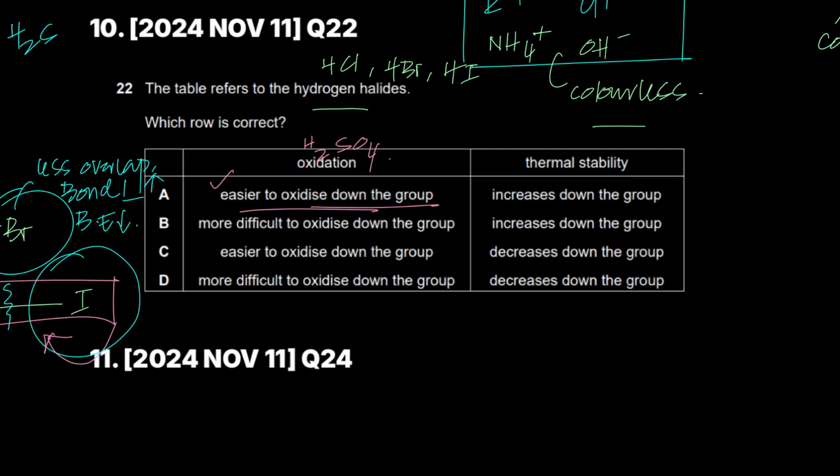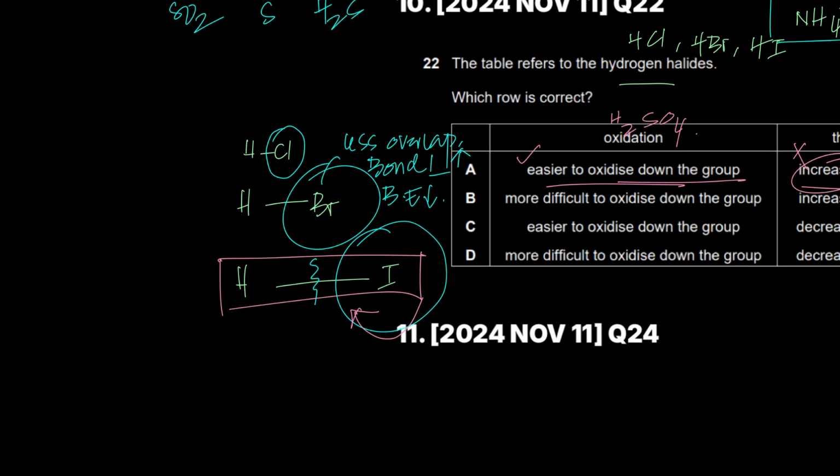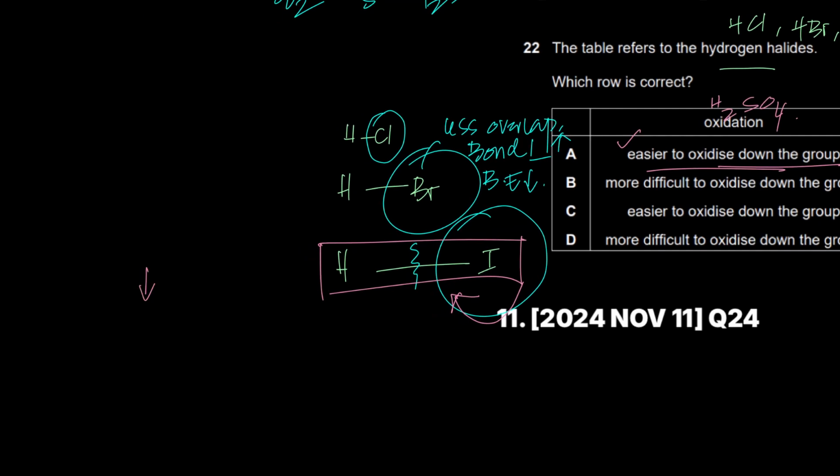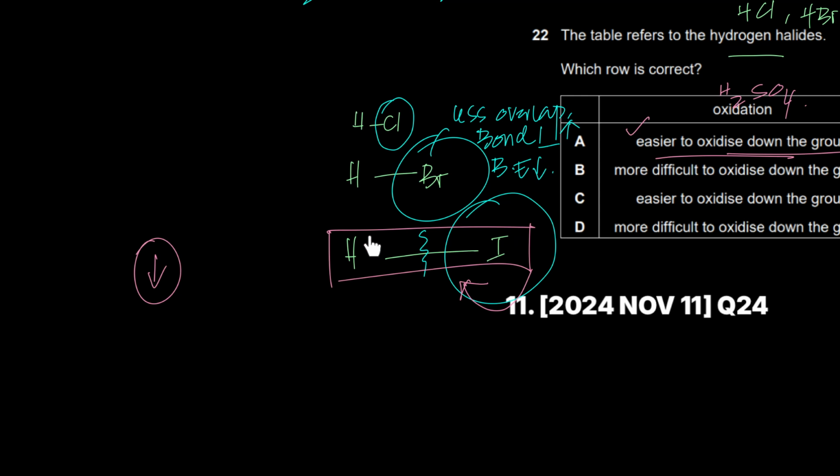He's saying thermal stability increases down the group. Absolutely not. Thermal stability decreases down the group. Thermal stability has to do with how easily you can break this bond. If you can easily break it, it's not thermally stable. If I'm saying thermal stability increases down the group, that would mean I wouldn't be able to break this bond, but I can break this bond. So thermal stability decreases, and if stability decreases, then reactivity increases.